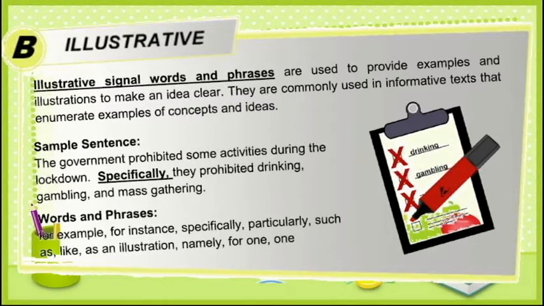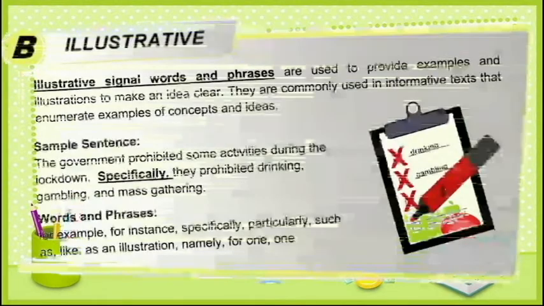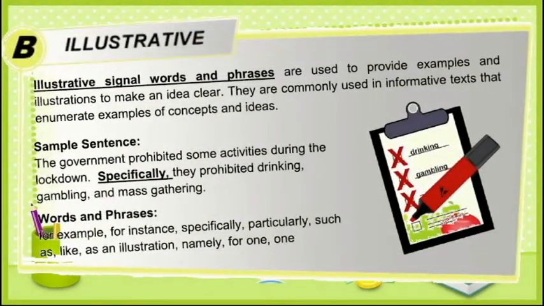The second category is illustrative. Illustrative signal words are used to provide examples and illustrations to make an idea clear. So simply, you are just giving examples and illustrations to make your idea clear or to have emphasis or clarity in your idea. They are commonly used in informative text that enumerate examples of concepts and ideas. Let's have the example. The government prohibited some activities during the lockdown. Specifically, they prohibited drinking, gambling, and mass gathering.